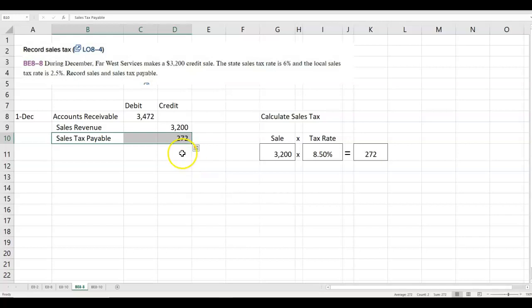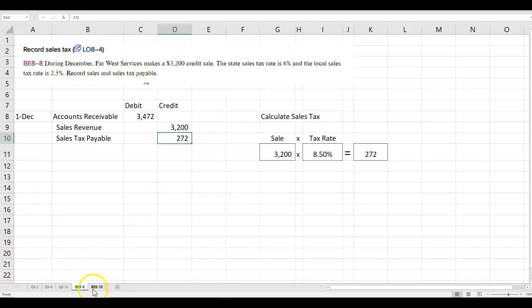So what happens if a company doesn't charge enough sales tax? They still, so say they collected $240, not $272. They would still have to remit $272 to the taxing agencies. What if they collected $290 and they should have only collected $272? They do not get to keep the excess. They must give that to the state as well, the state and local taxing agencies.